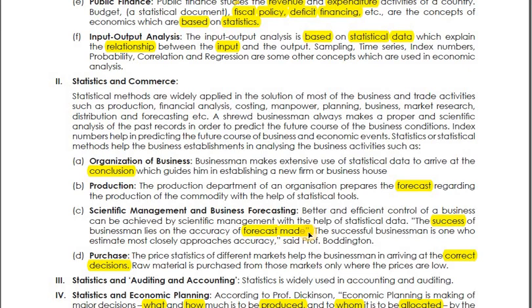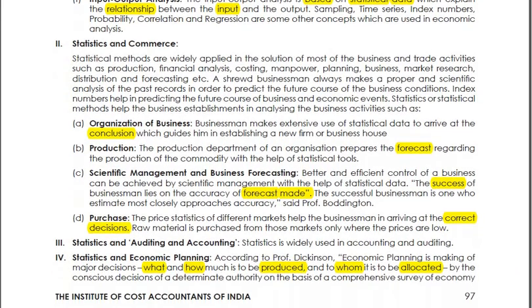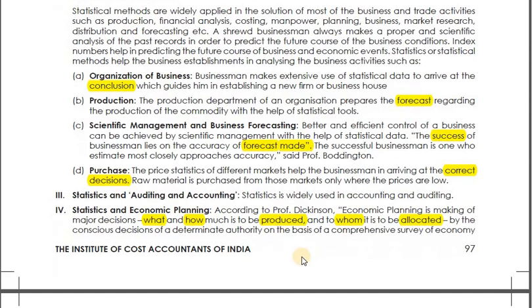That's why statistics is important in business, in the sense you can do forecasting of production, sales, and all. Okay. The next is purchase. For taking correct decisions about raw material and all, you need some proper data, maybe of previous years. You may have to do forecasting for purchasing and all. So this statistical data is the basis for taking decisions related to purchase. That's why statistics is important in business also.